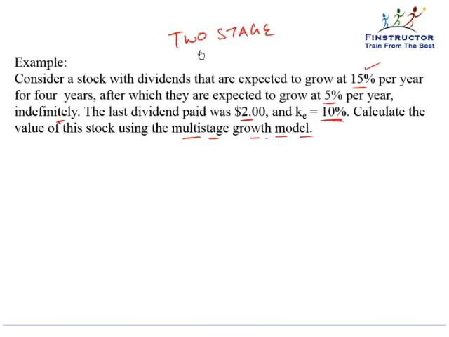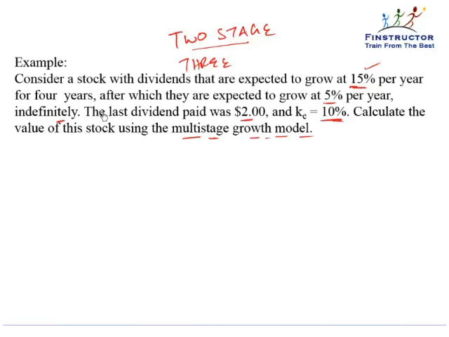So in the first stage, we explicitly project the dividends and discount them back. And then in the second stage, we apply the Gordon growth formula, which is when the earnings are expected to grow at a more reasonable rate till infinity. A lot of times we can have a three-stage model also, if there is one very high growth phase, then a medium growth phase, and then a long-term consistent slow growth rate when the company matures. So let's understand the two-stage Gordon growth model. Once again, we'll first plot the timeline and then discount the cash flows back.